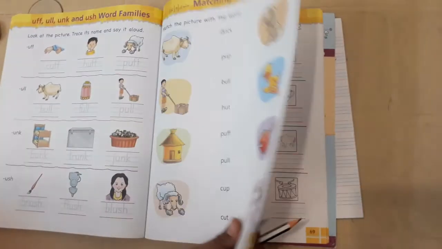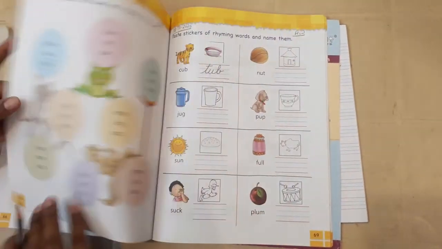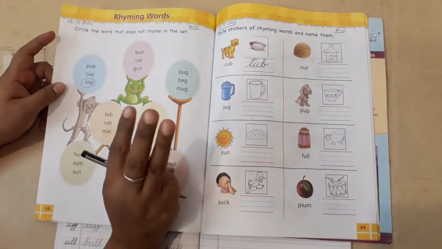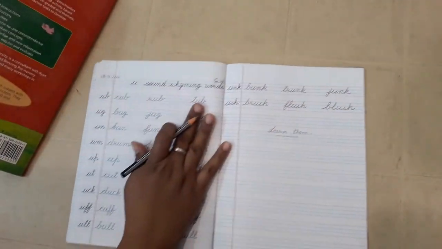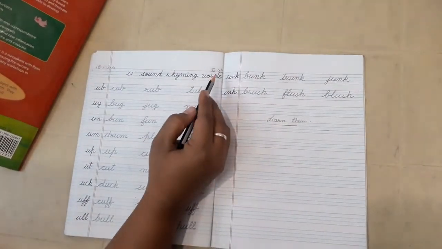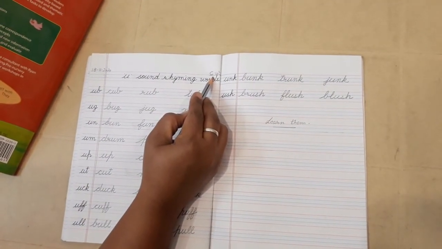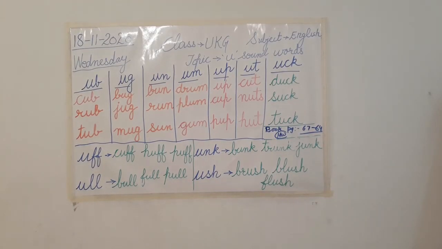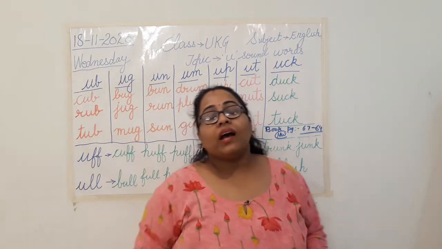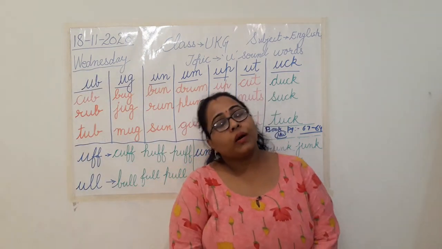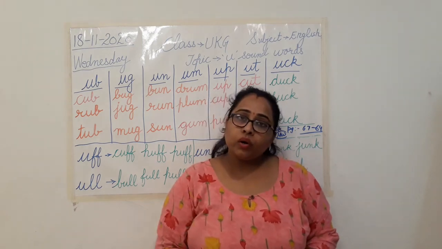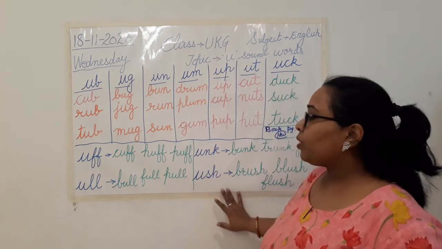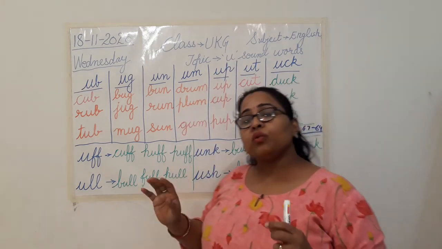So repeating again, page number 67, page number 68 and page number 69 are your three pages for homework, and you have to write these rhyming words in notebook as your today's classwork. Clear to all? So class, I hope you have understood how you are going to complete your today's homework in book. So complete your homework, and with that you have to write all these rhyming words in your notebook as I have shown you the sounds.